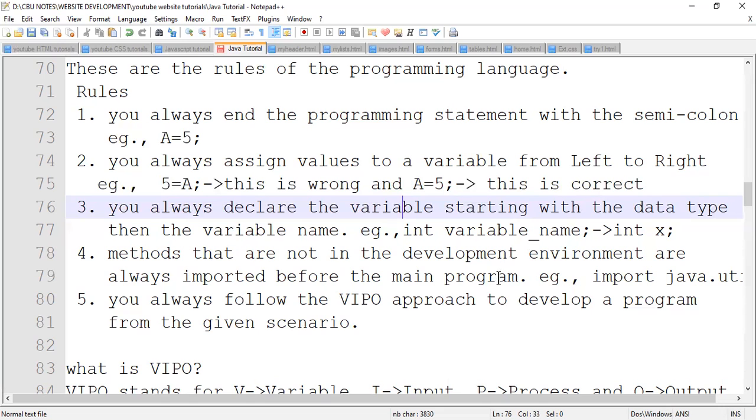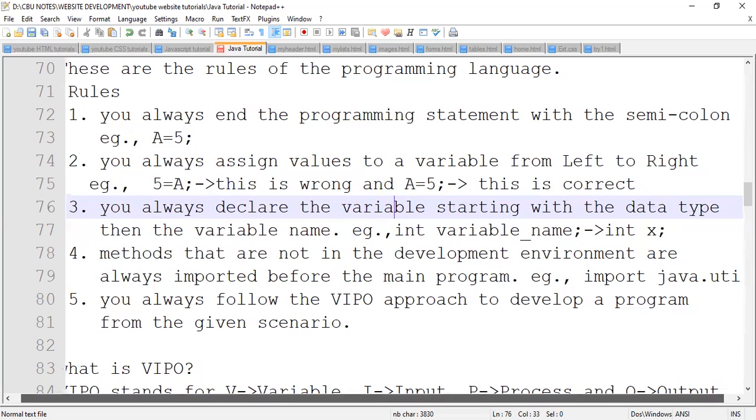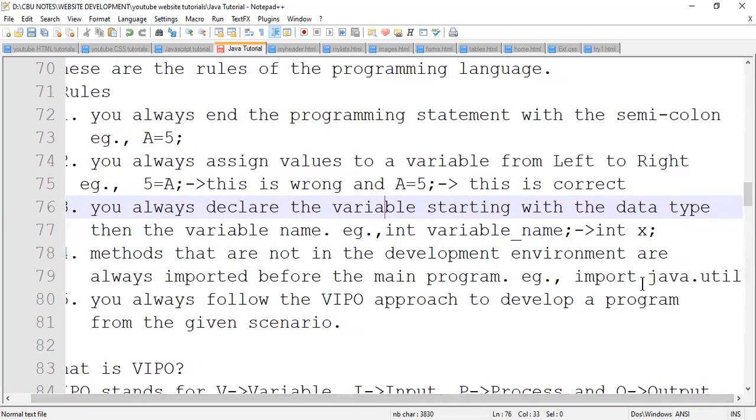For example, if you want to use Scanner, you have to write import java.util. Now this util package is the one that contains the input methods of Java.